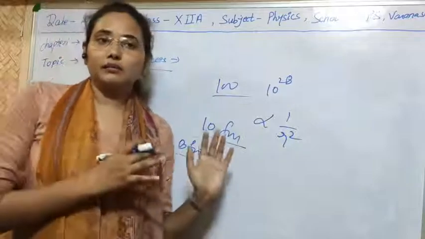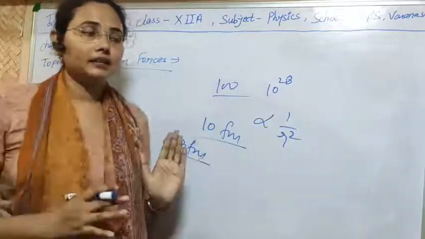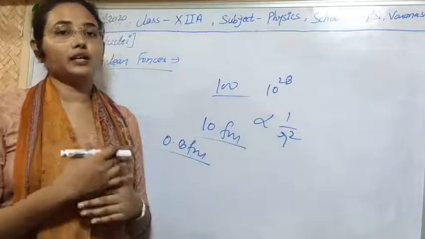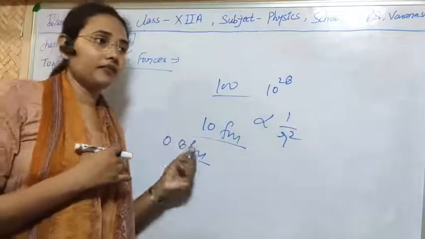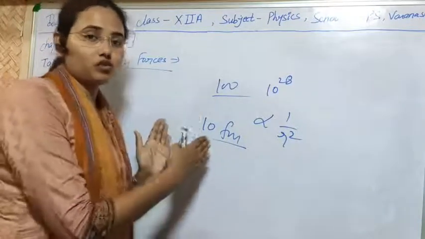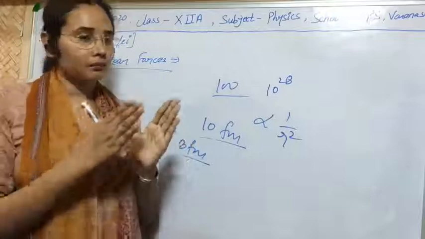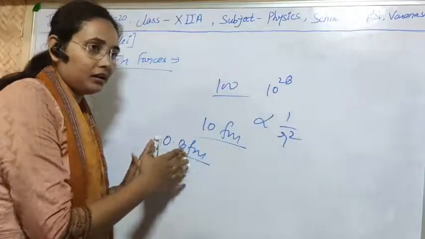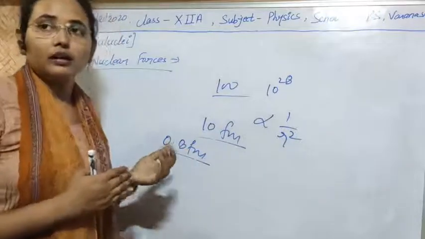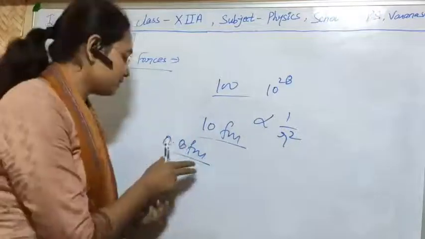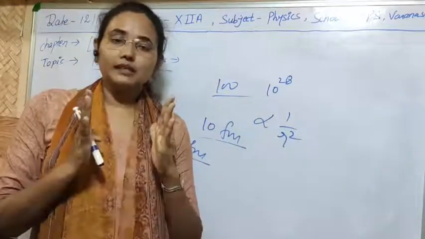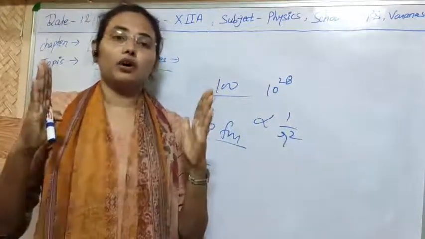It is clear that two nucleons cannot stick together just due to the attractive forces. If they try to go closer by the strong nuclear attraction, then when they come to a distance of 0.8 Fermi or below, they strongly repel each other, and again they will go out from this.